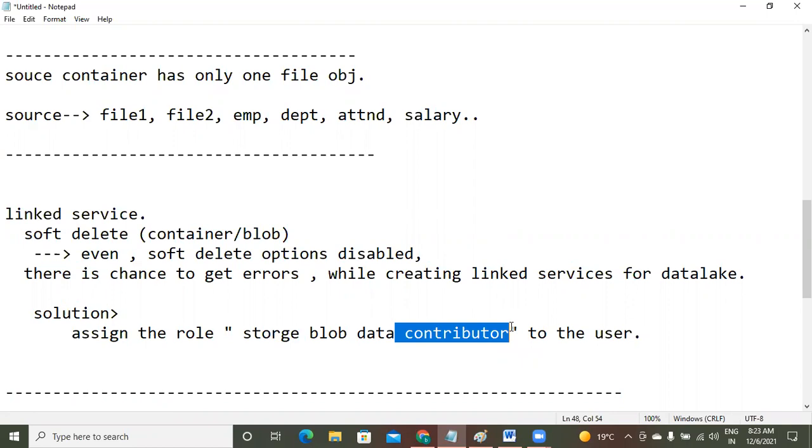Okay. So if you have the contributor role or owner role, what is the difference between an owner and a contributor? Owner can do anything, contributor can do anything. No, but he will not be able to delete, I guess. No, contributor can delete it. Owner can make you a contributor, but a contributor cannot make another one a contributor.